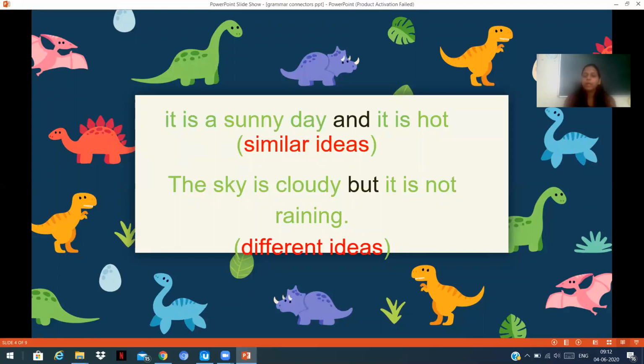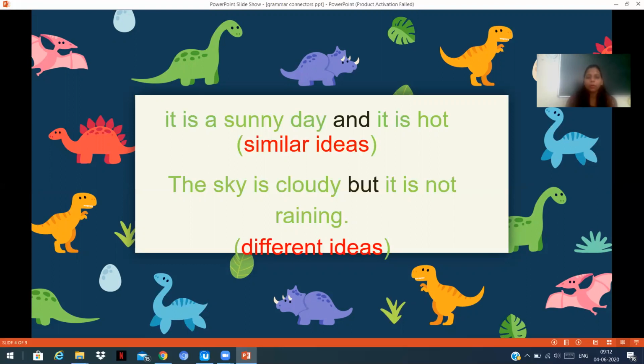Now, it is a sunny day. It is hot. What is this? The first half of the statement says sunny. The other half says hot, which means both have similar ideas. Both mean the same, but they are spelled differently. So we use and when the first half of the sentence has the same idea as the other half.